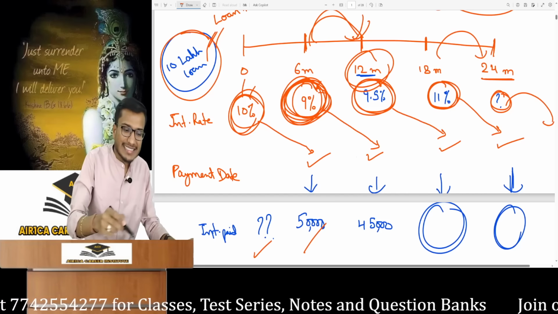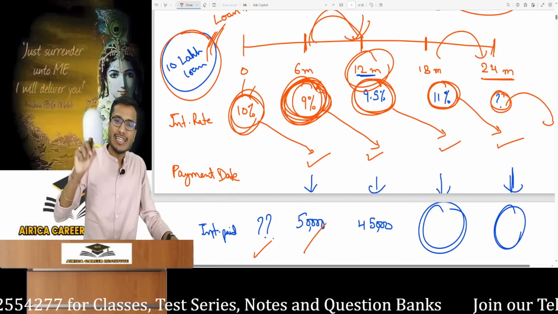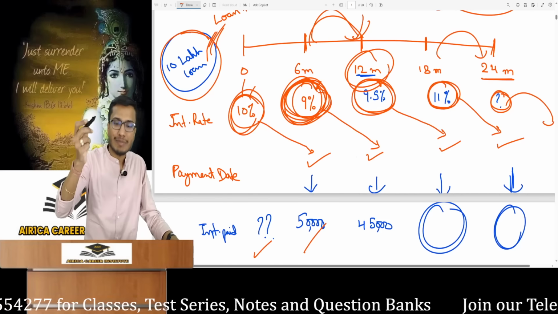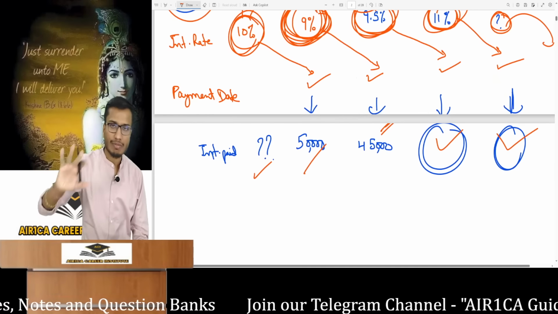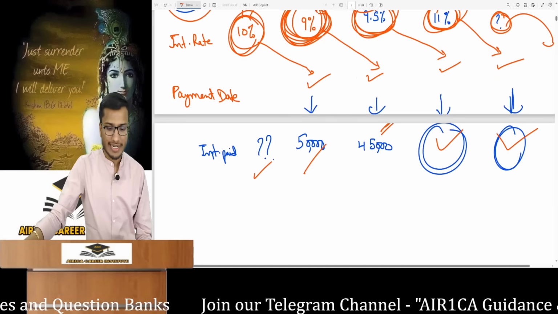So now we will calculate on 10 lakh at 9%. 90,000 into 6 by 12, which means 45,000. Similarly, interest will be paid at 9.5% here and at 11% here. I hope you have understood this point. We will keep understanding more as we go, and it's already been explained to you in detail in the class.